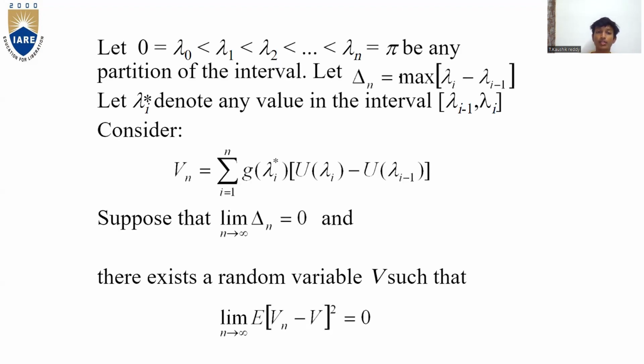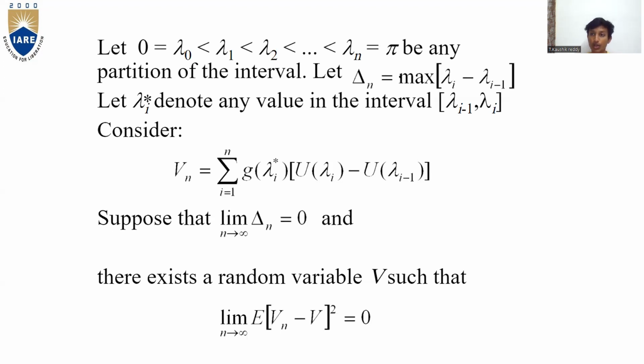Let 0 is equal to lambda naught less than lambda 1 less than lambda 2 less than so on less than lambda n is equal to pi be a partition of the interval. Let delta n is equal to max of lambda i minus lambda i minus 1. Let lambda i denote any value in the interval lambda i minus 1, comma lambda i.